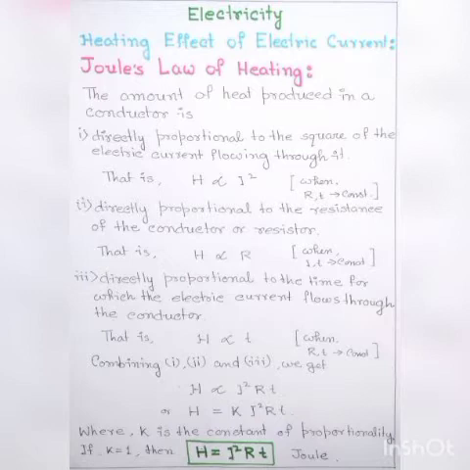So this is the relation of heat produced in a conductor while current flowing through the conductor is I, resistance of the conductor is R, and the time duration for the flow of current is T, then H is equal to I square RT.